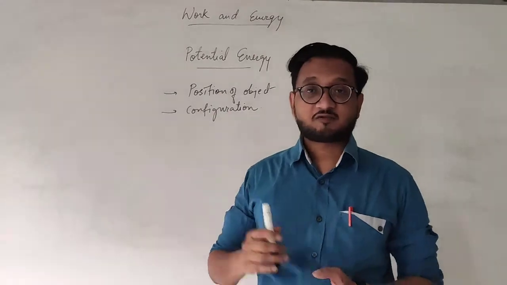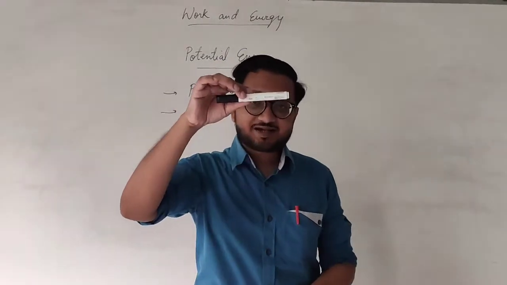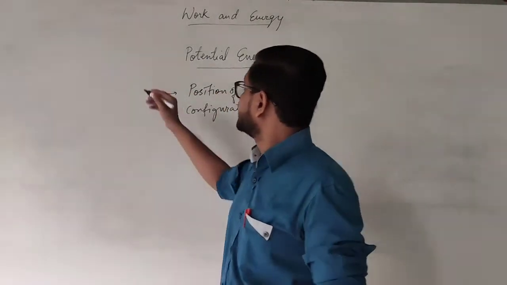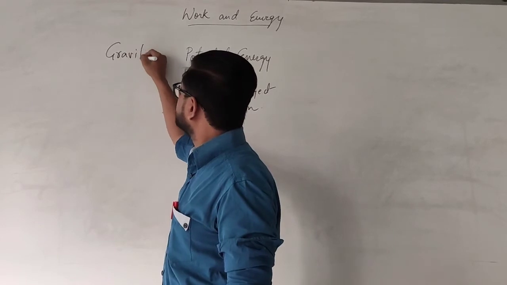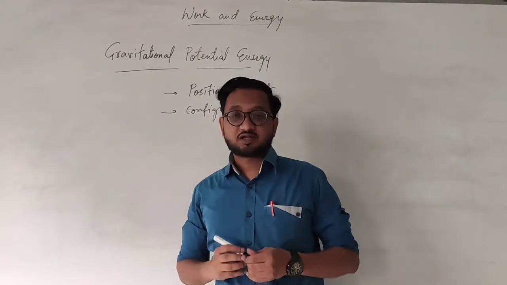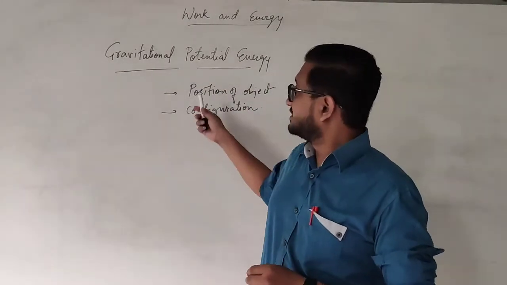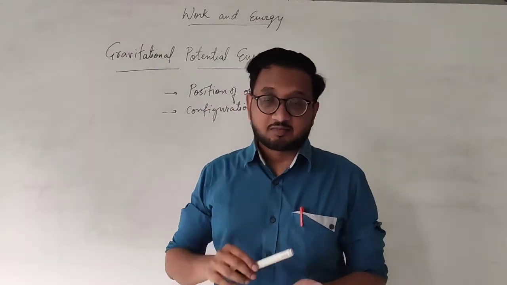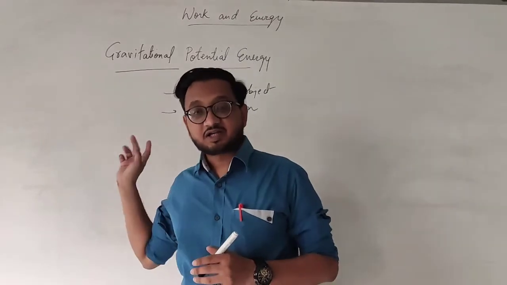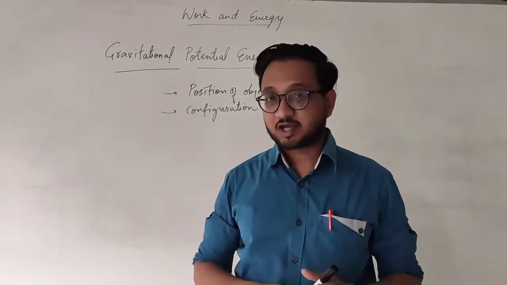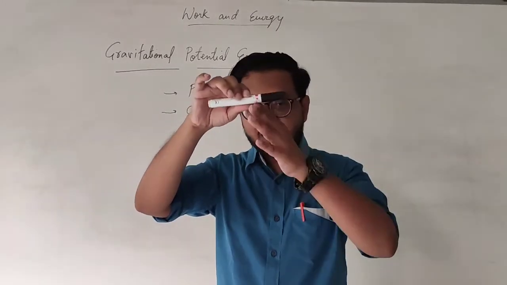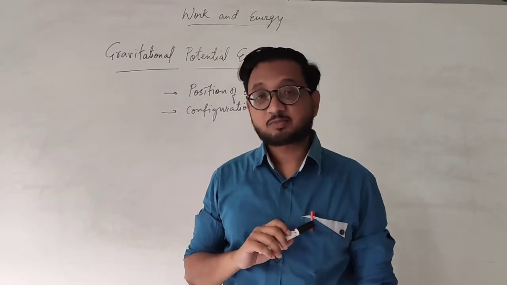When the potential energy of an object is the energy stored inside it because of its position at a certain height, then such potential energy is called gravitational potential energy. I repeat once again, the energy stored inside an object because of its position at a certain height is called gravitational potential energy.